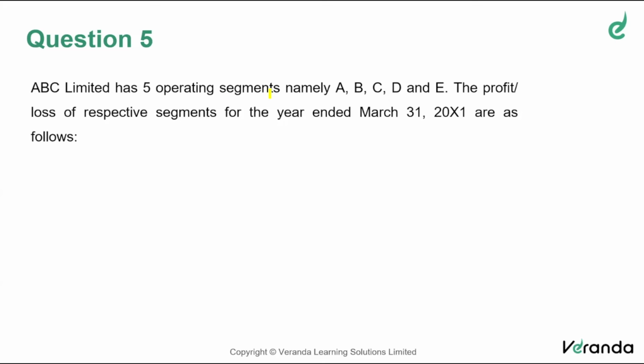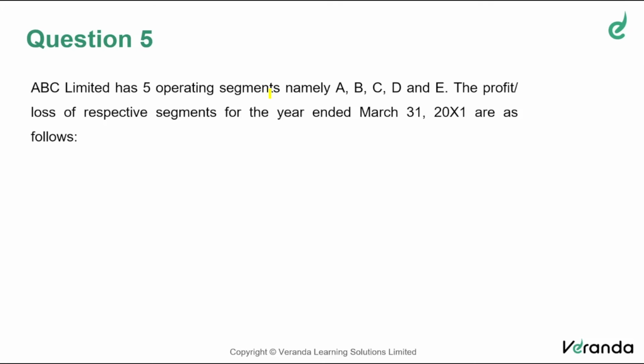First of all, you should identify whether a business unit or a division is an operating segment. For that, you have to conclude who is the CODM, that is, the chief operating decision maker. Based on that, you have to identify that yes, that particular division or unit is an operating segment, number one. That is the first step.